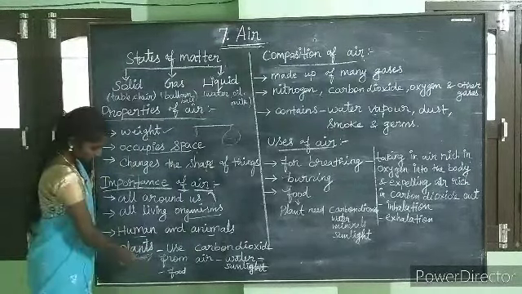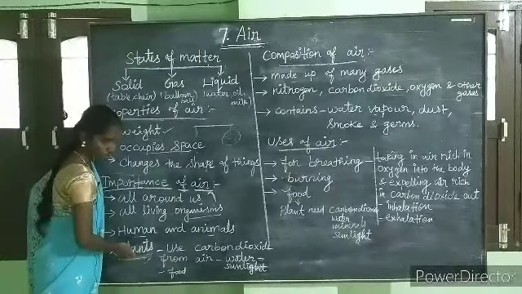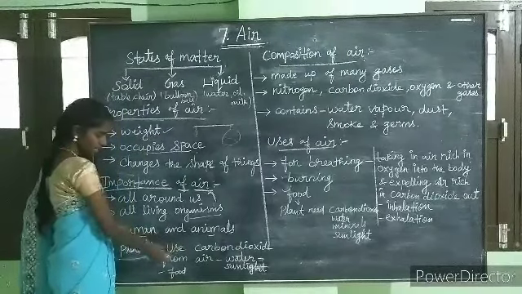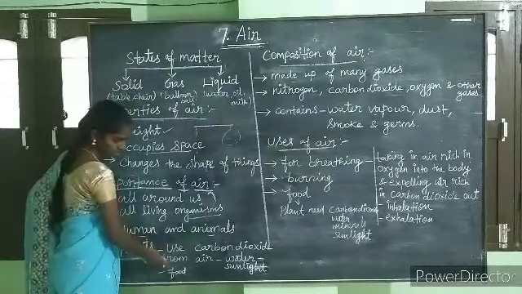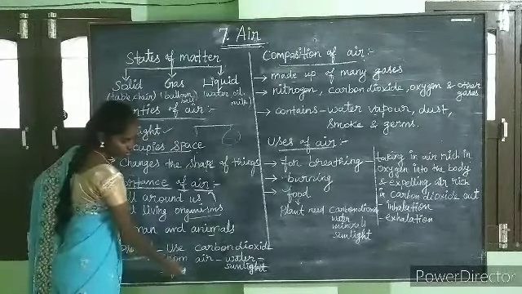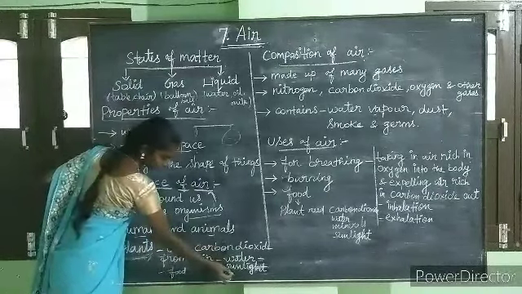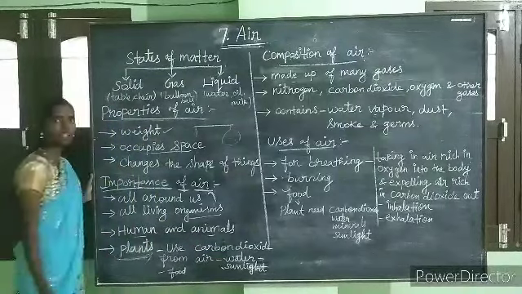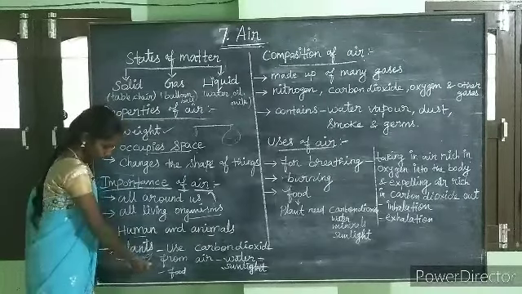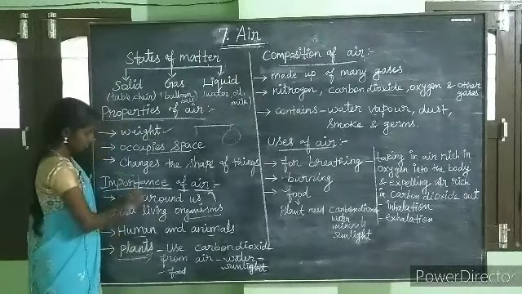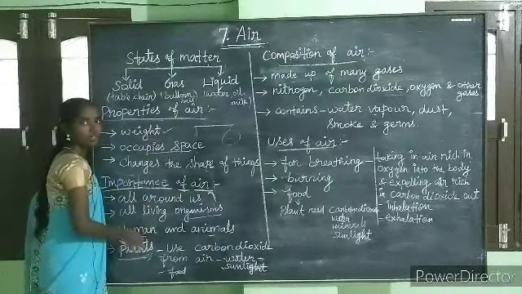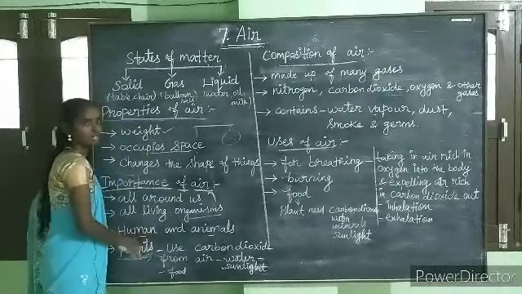So plants, what will they do? They will use the carbon dioxide in the air, and release oxygen while making food. So carbon dioxide, water, sunlight and minerals also, they will take and prepare the food. So plants are the main part. So the importance of air is that all living organisms need air.